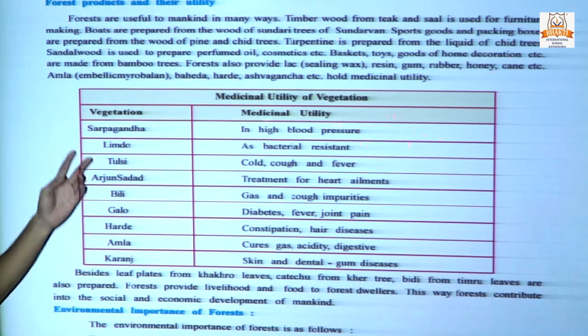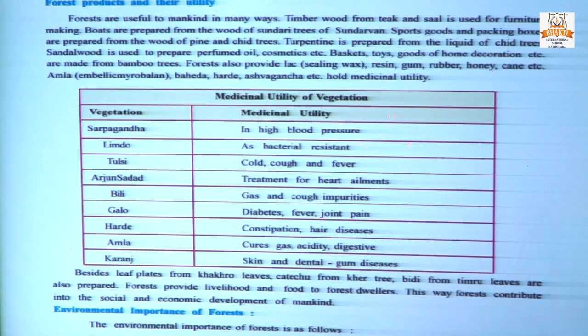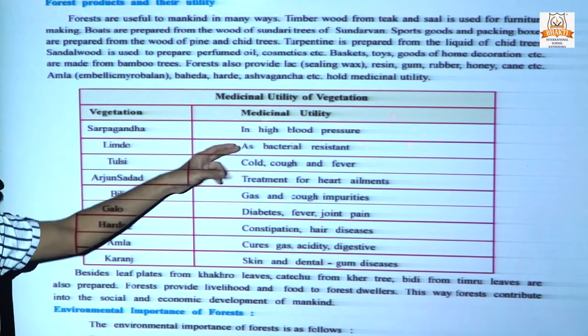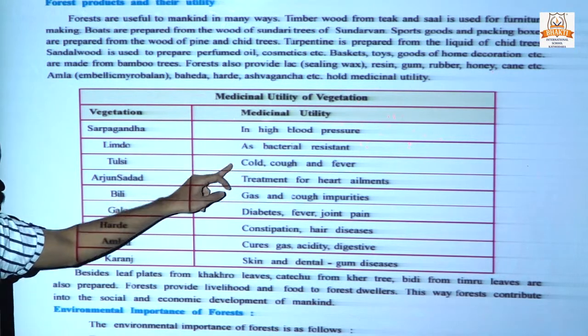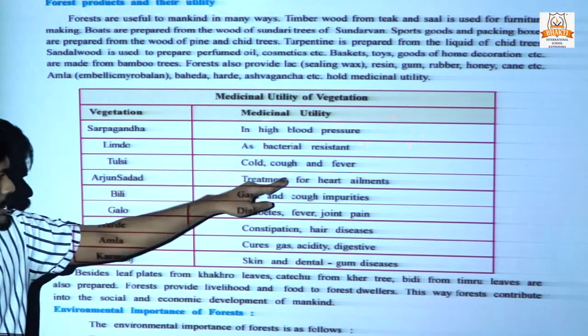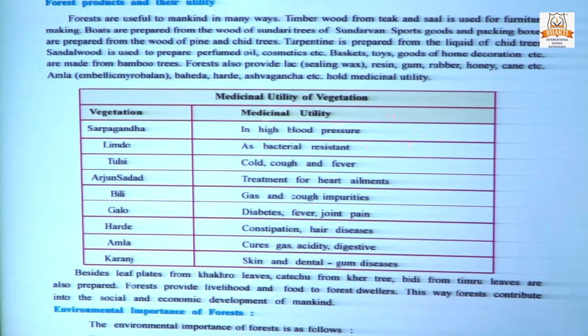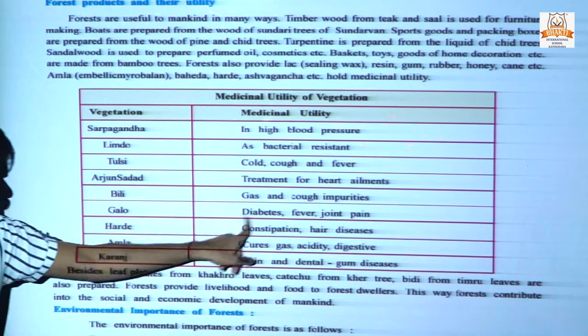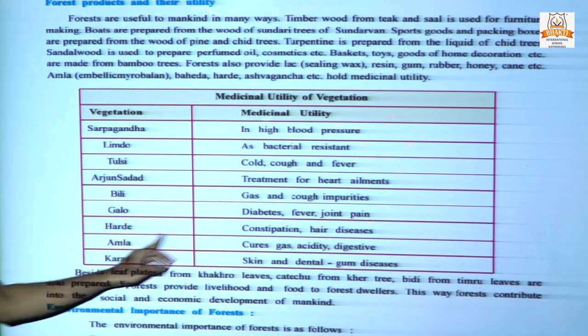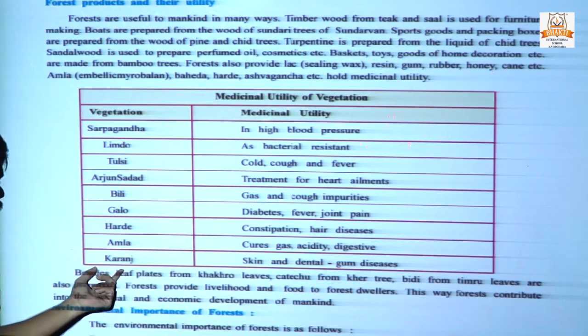Now, sarpagandha, what is the medicinal utility? A high blood pressure patient also uses sarpagandha. Limdo, bacterial resistance. Tulsi, cold, cough, fever. Next, Arjun Sada, treatment for heart ailment, meaning any type of heart disease, the patient uses this vegetation. Billy, gas and cough impurities. Gado, diabetes, fever, joint pain, headache, constipation, hair disease. Amla, cures gas, acidity, digestive problems. Karanj, skin and dental gum disease.